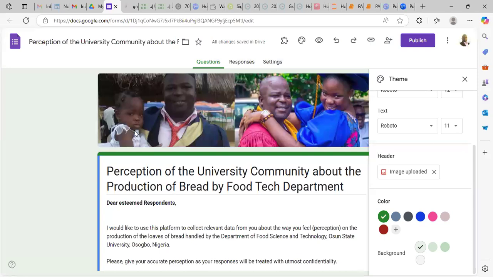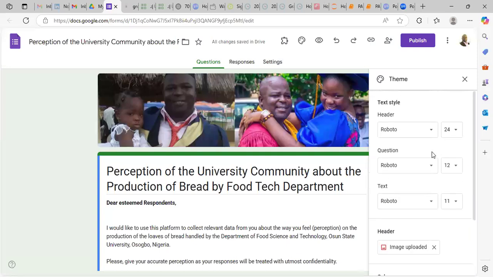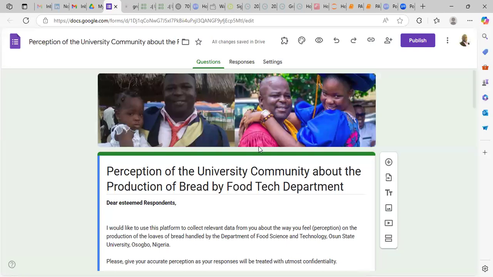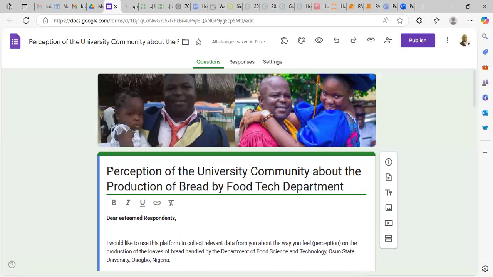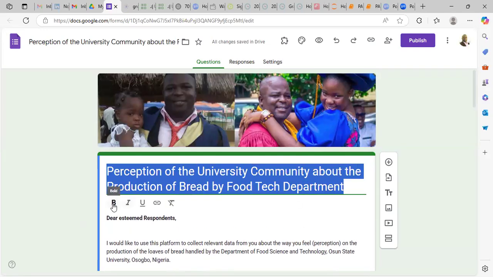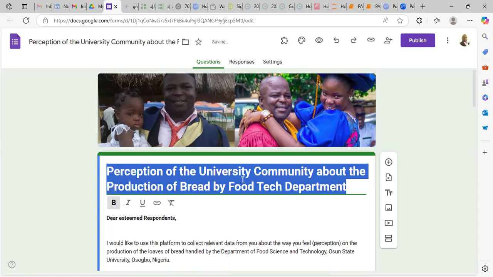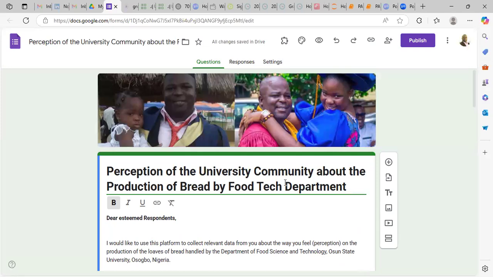So this is the image of my daughter when I did my first degree convocation, and after I did my PhD convocation, the same daughter. So you can use your personal image instead of the computer image. You can also highlight everything you have and bold them. I bold it now. You see, it's bold.